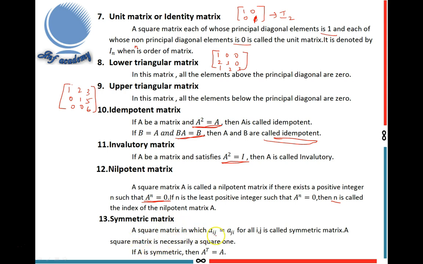Next, symmetric matrix. A square matrix in which Aij equal to Aji for all i, j is called a symmetric matrix. A symmetric matrix is necessarily a square one. Shortly I write, if A is symmetric, then A transpose equal to A. A transpose means interchanging rows and columns.